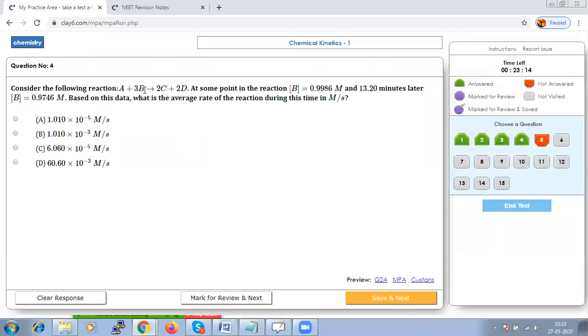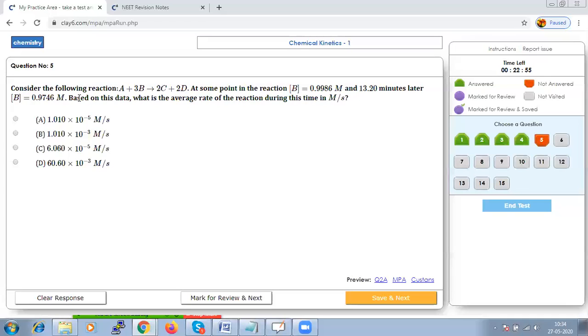Consider the following reaction A plus 3B. At some point in the reaction, B value is this, and 13.20 minutes later, B value changes to this. So based on the given data, we have to calculate the average rate of the reaction.